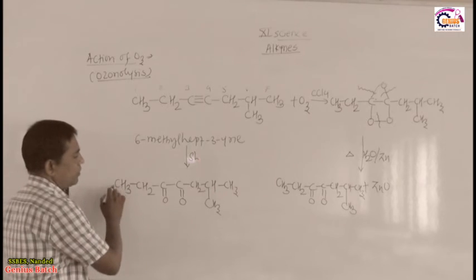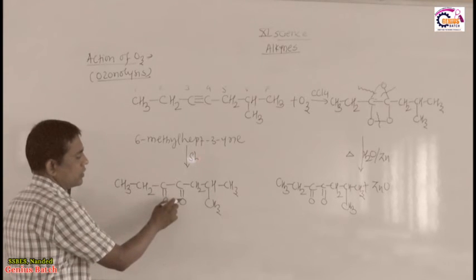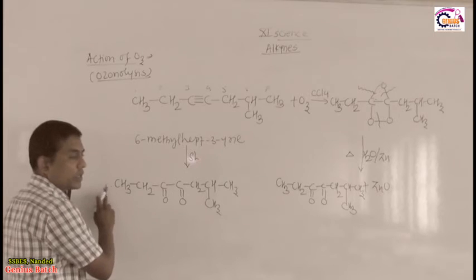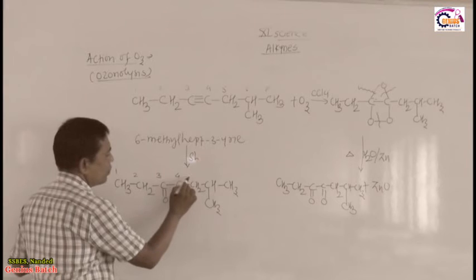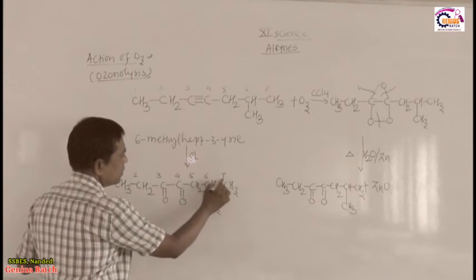For its IUPAC name, the ketonic carbon carries the lower number, therefore I start numbering from left to right: 1, 2, 3, 4, 5, 6, 7.